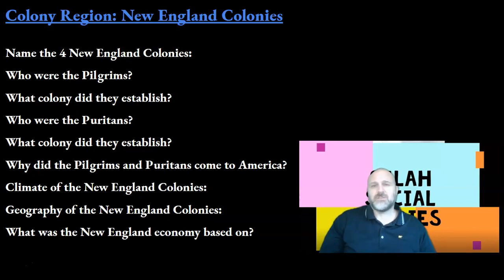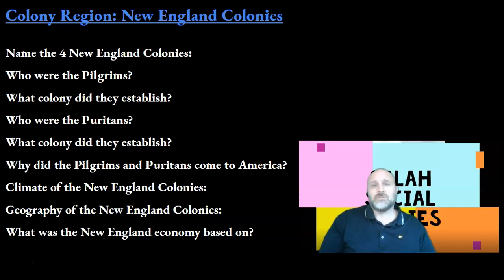A second group of colonists took the daring trip to the New World 10 years later, and in 1630, a much larger group of Puritans followed the path of the Pilgrims and landed in Massachusetts. The Puritans wanted to stay with and purify the Church of England. The easiest way to remember the difference between the Pilgrims and the Puritans is easy. The Puritans wanted to purify the church, not leave it. The Puritans are well known for founding the Massachusetts Bay Colony, which would later merge again with Plymouth.